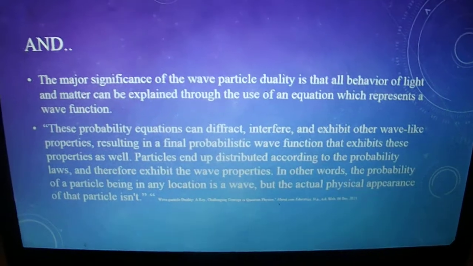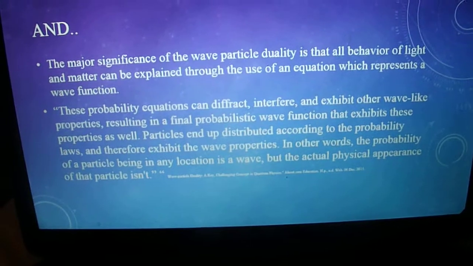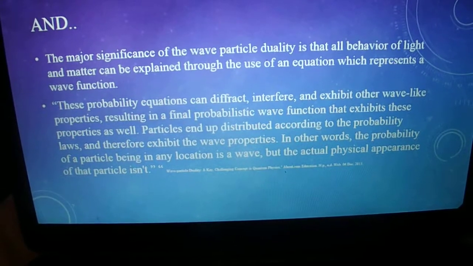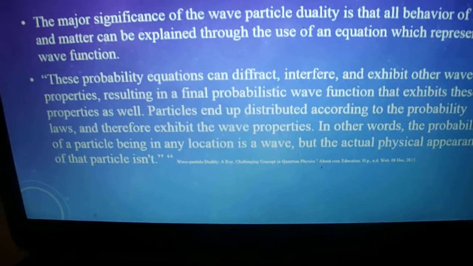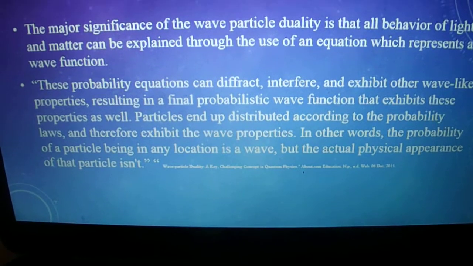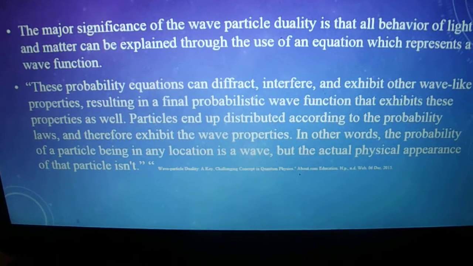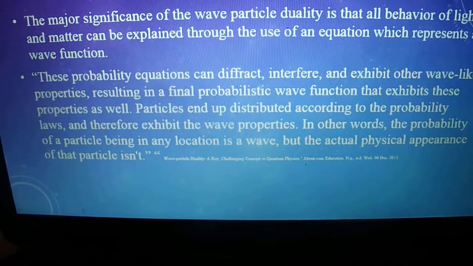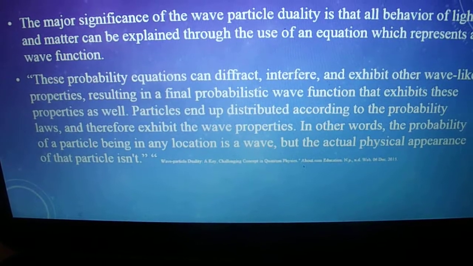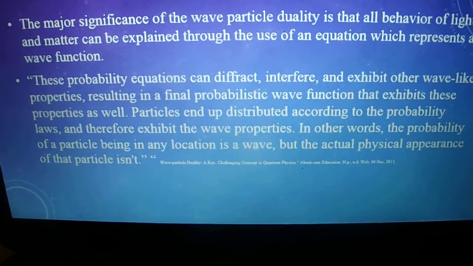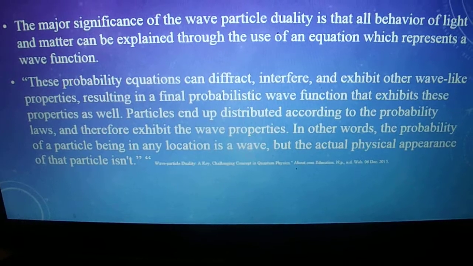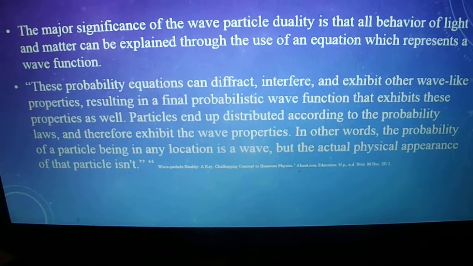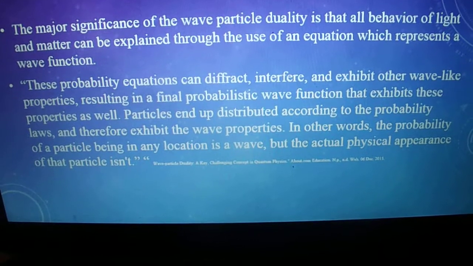And the major significance of wave and particle duality is that the behavior of light and matter can be explained through the use of an equation which represents a wave function. Here's a quote: these probability equations can diffract, interfere, and exhibit other wave-like properties, resulting in a final probabilistic wave function that exhibits these properties as well. Particles end up being distributed according to probability laws, and therefore exhibit wave-like properties. In other words, the probability of a particle being in any location is a wave, but the actual physical appearance of that particle isn't there.